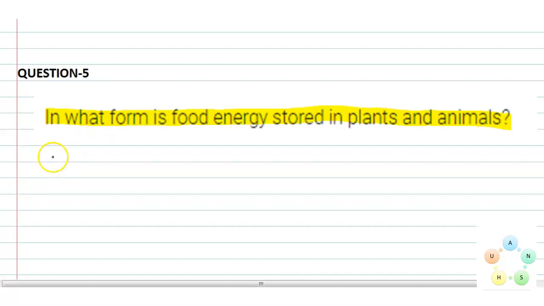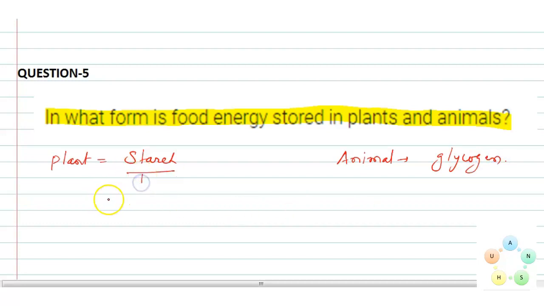So for storing their energy in the form of food, in case of plants, they prepare starch, while in case of animals, they prepare glycogen as a storage carbohydrate. Starch is a polymer of glucose.